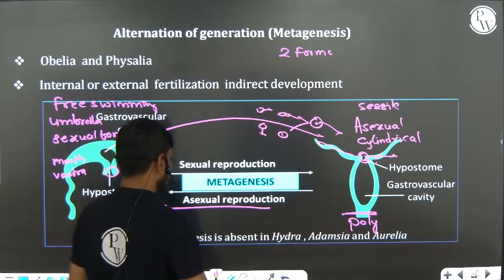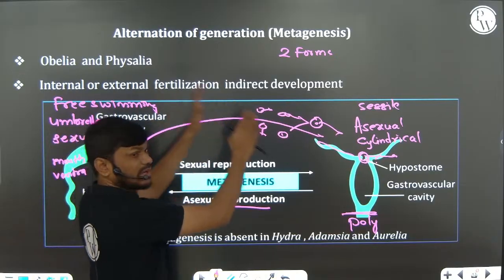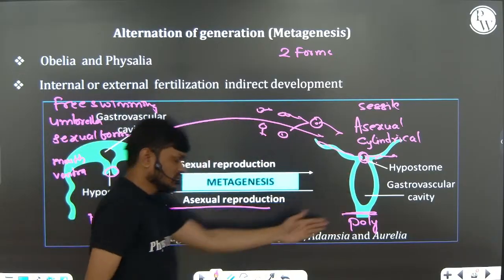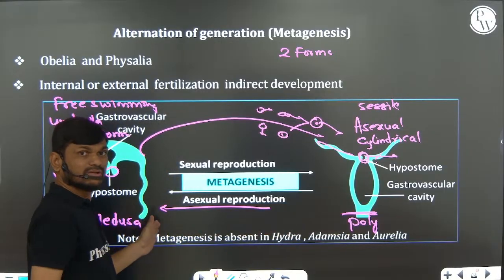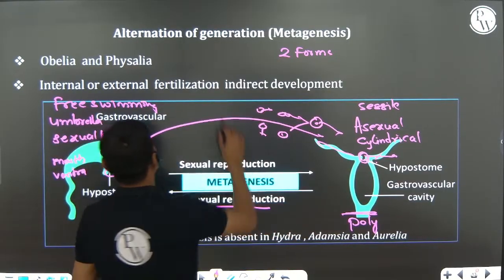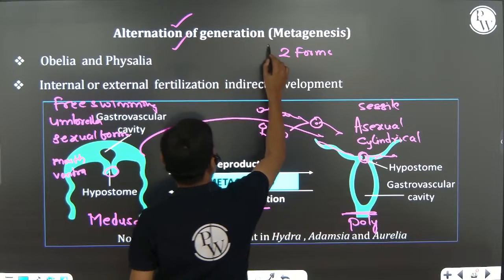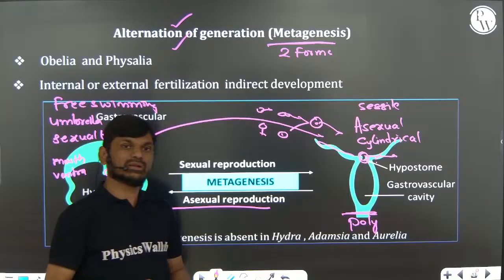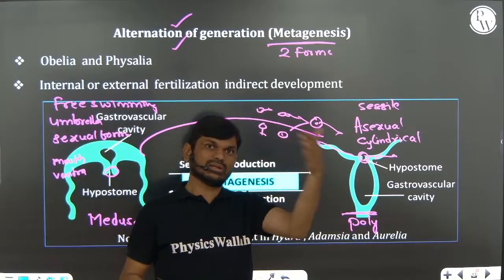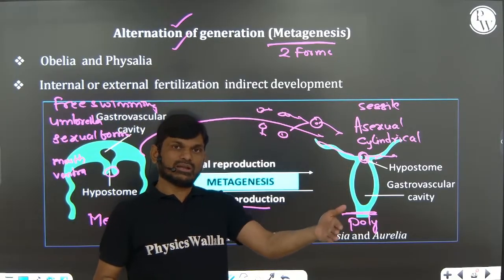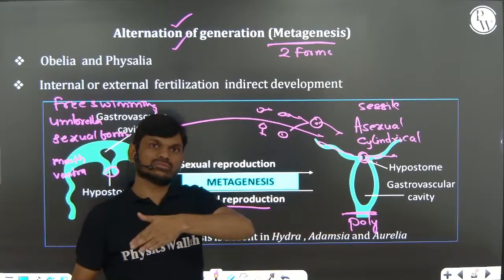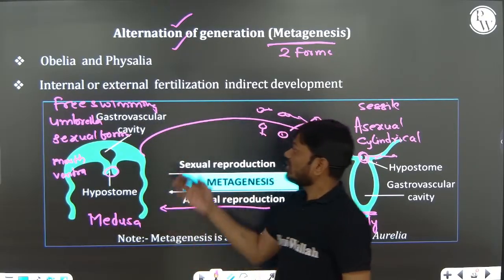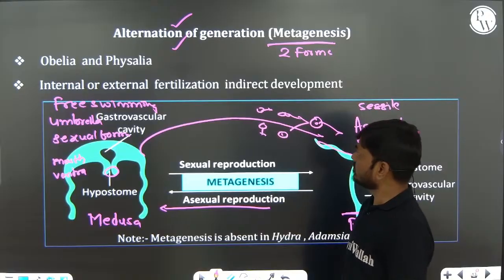So now you can see one form producing another form, and this other form again producing the first form, right? This type of generation we call alternation of generation or metagenesis. One form sexually produces polyp, and the polyp asexually produces medusa. That is called alternation of generation, right?